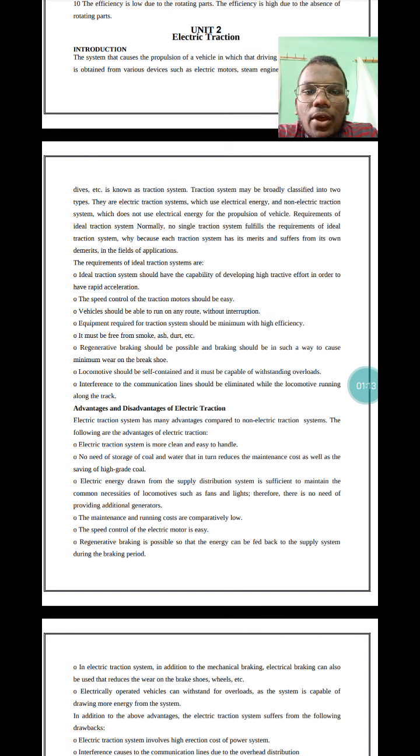Vehicle should be able to run on any route without interruption, and equipment required for traction system should be minimum with high efficiency. It must be free from smoke, ash, and dirt, etc. Regenerative braking should be possible, and braking should be in such a way as to cause minimum wear on the brake shoe. And locomotive should be self-contained, and it must be capable of withstanding overloads. Interference to the communication lines should be eliminated while the locomotive is running along the track.